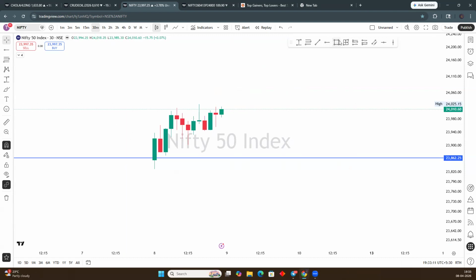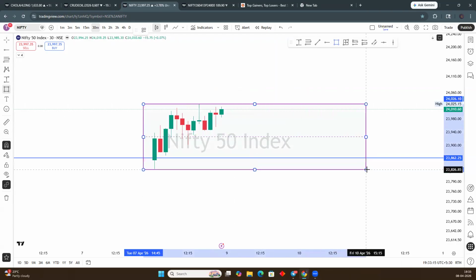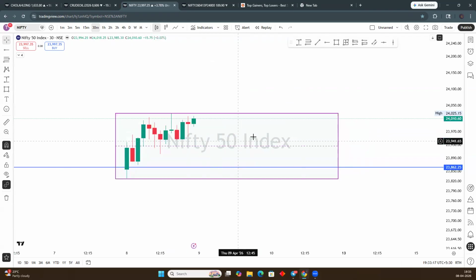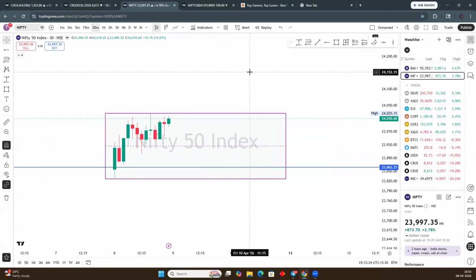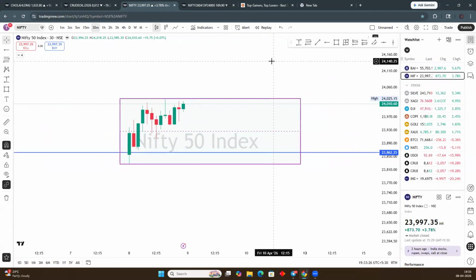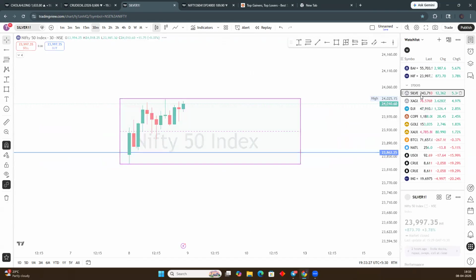Just mark one major box type, and we have to see whether the market will go above this box or below this box. That's it. This will be the scenario of trading tomorrow.